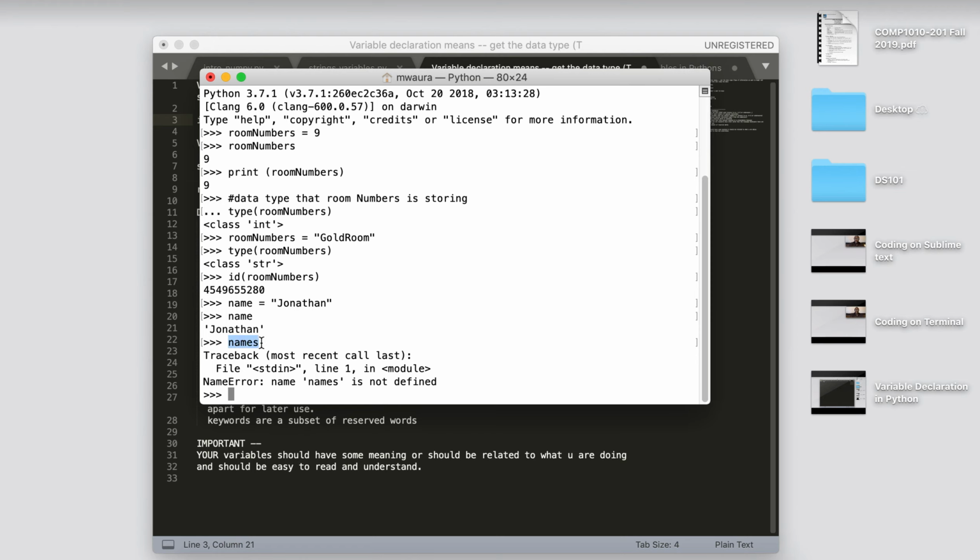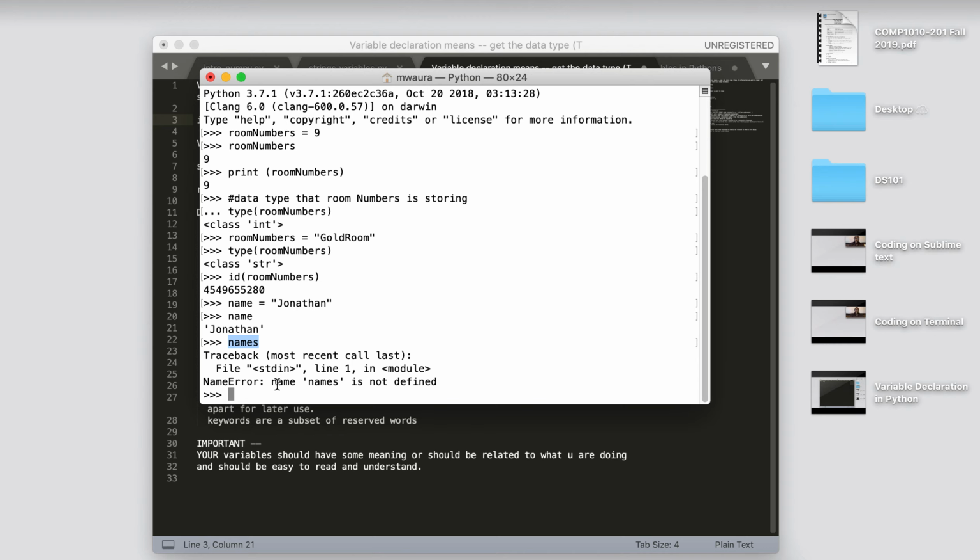Because when Python sees names, it imagines that it was declared and assigned previously, and when it tries to print out the content of names, it finds that names has not been defined previously. Then of course you incur this sort of an error.